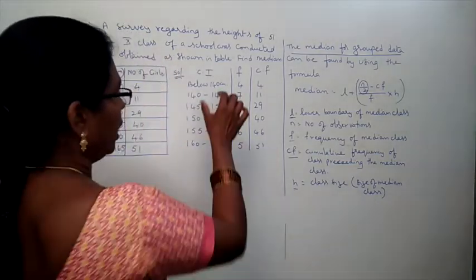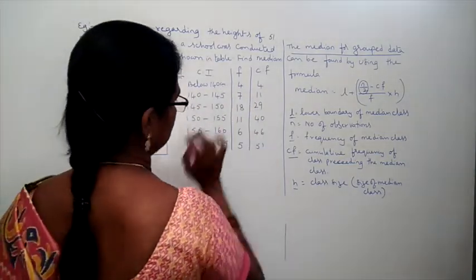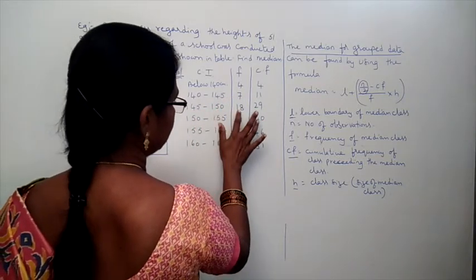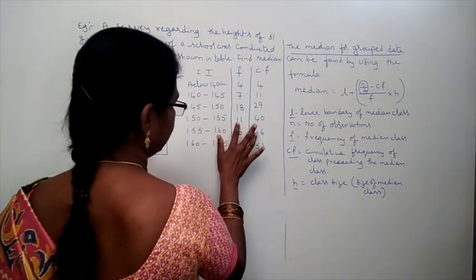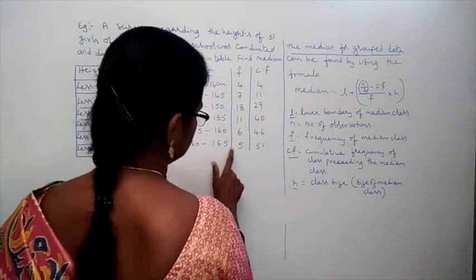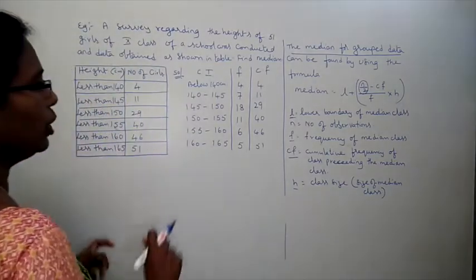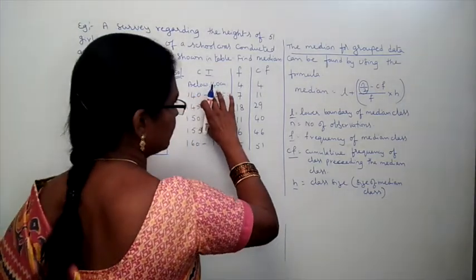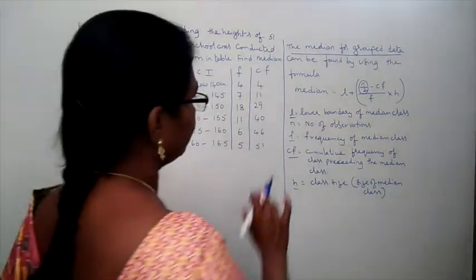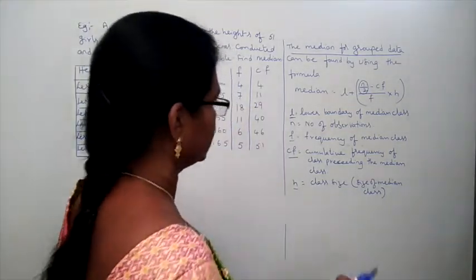Now, up to 140 centimeter, 4 students. 140 to 145, 7 students. 145 to 150, 18 students. 150 to 155, 11 students. 155 to 160, 6 students. 160 to 165, 5 students. Now, we got class interval, frequency and cumulative frequency. We need both the frequency and cumulative frequency.